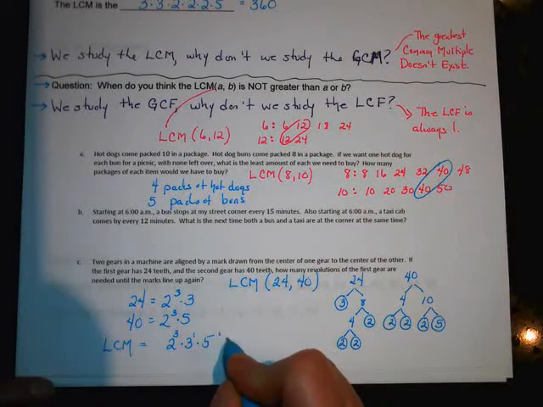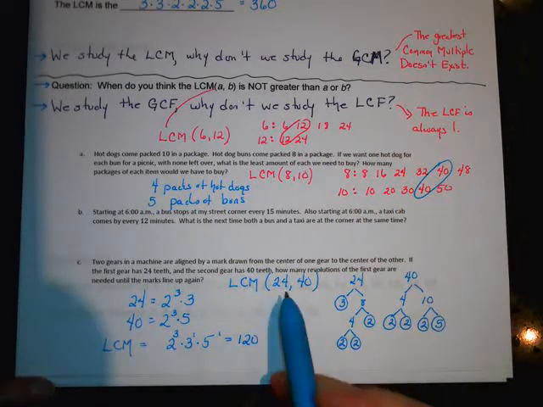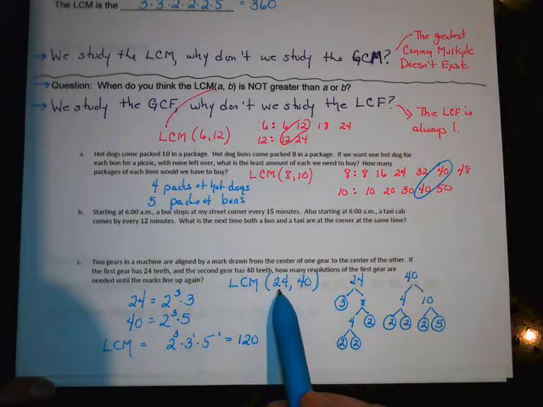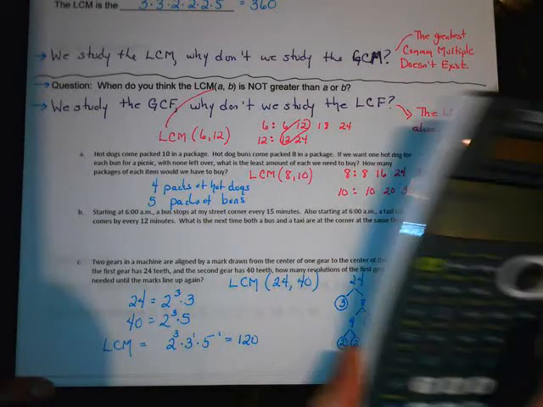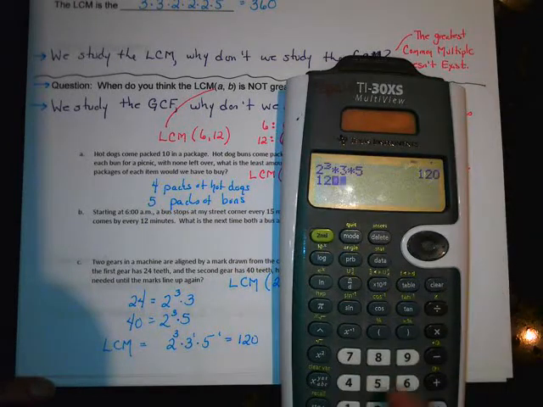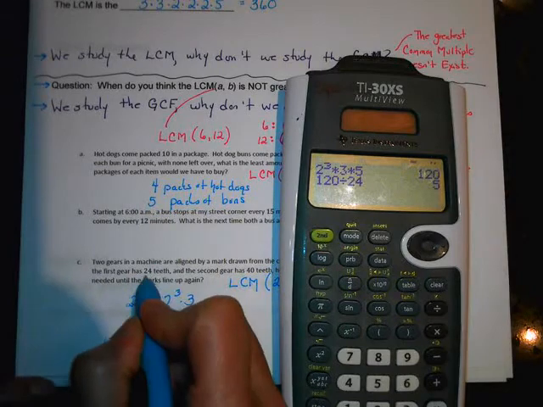So how many times does the gear with the 24 teeth have to go around to get to 120? So how many 24s can we get out of 120? Okay, so this is going to have to do 5 revolutions.